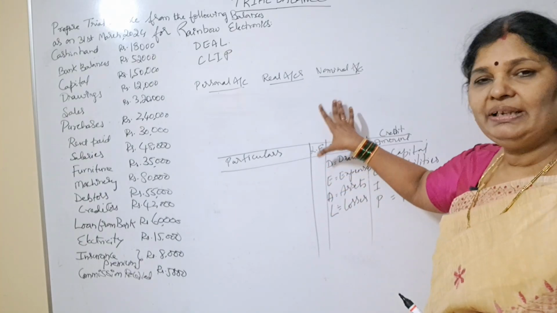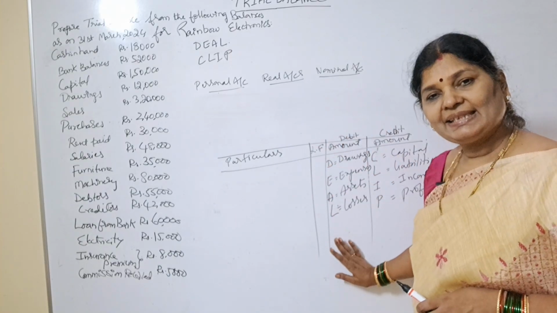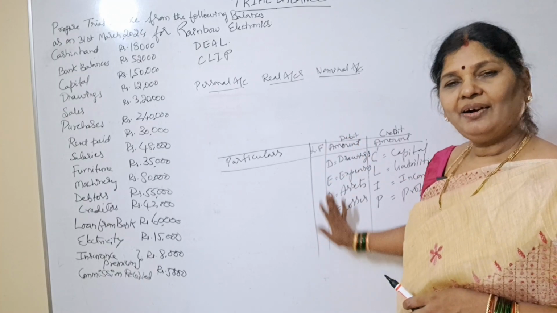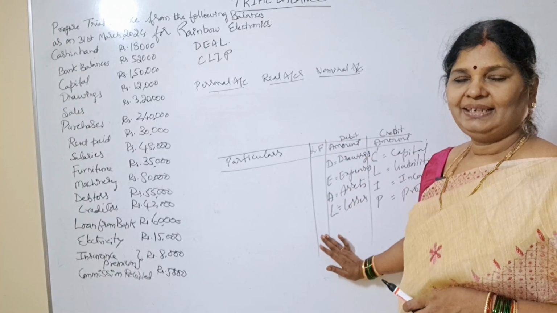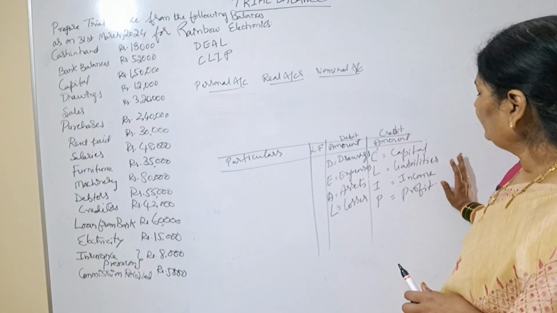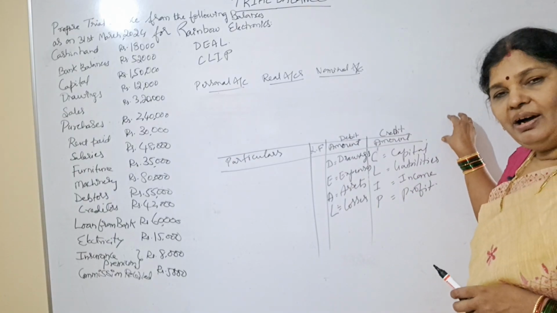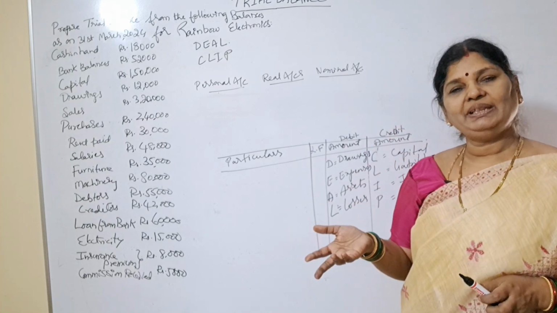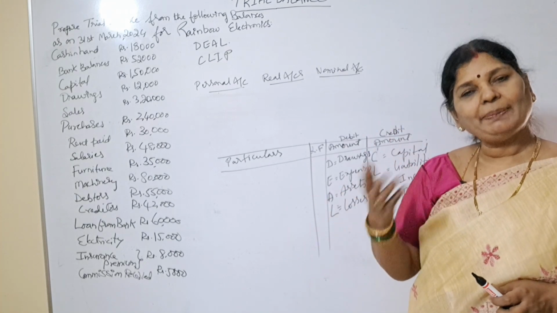Here, you will get all assets. Here you will get all expenses, all losses, and also drawings, right? And on the credit side, what you will get? You will get all liabilities. What is the first item on the liability side of the balance sheet? Capital.